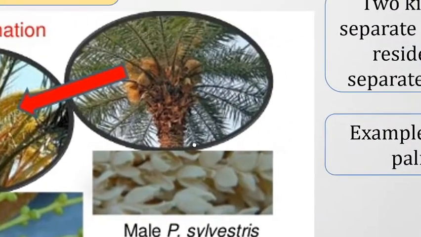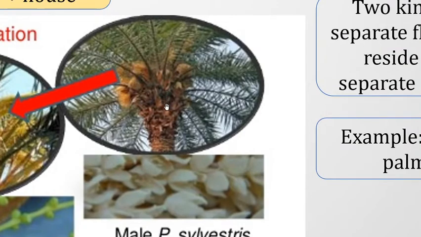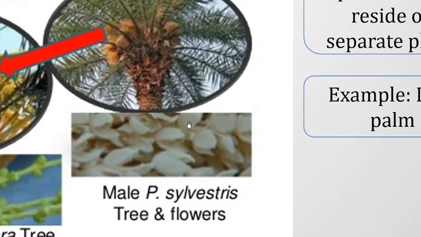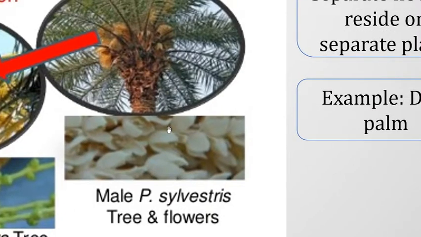And the right one is also a male plant, but that is the date palm found in the Indian subcontinent and Bangladesh. Its scientific name is somewhat different, it is called Phoenix sylvestris. And this is also a male plant. It contains only male flowers.